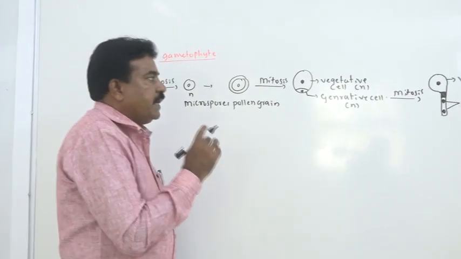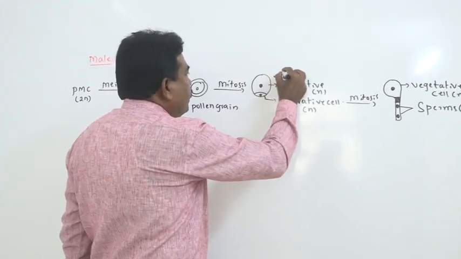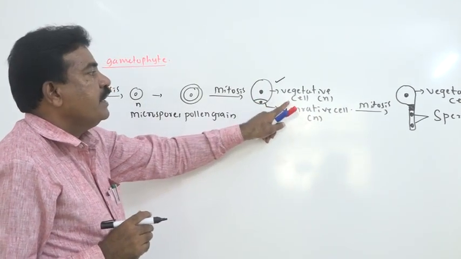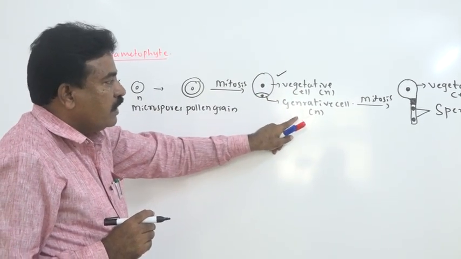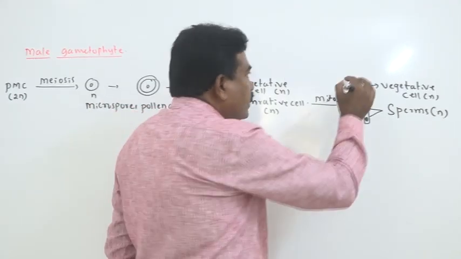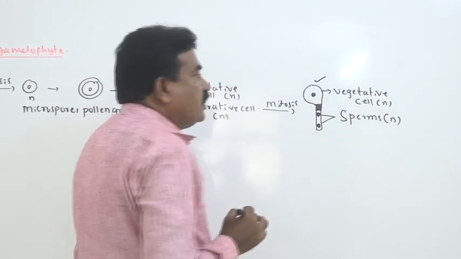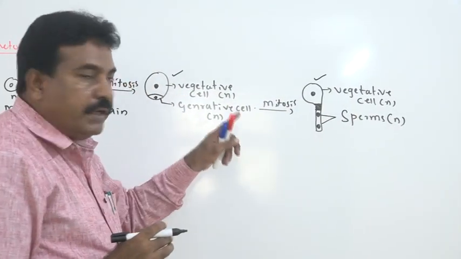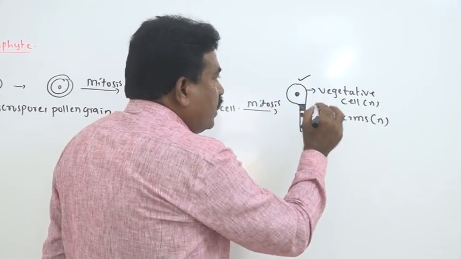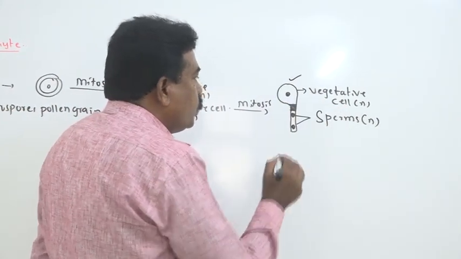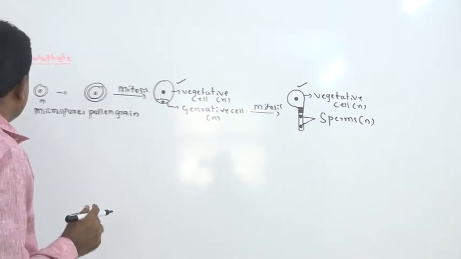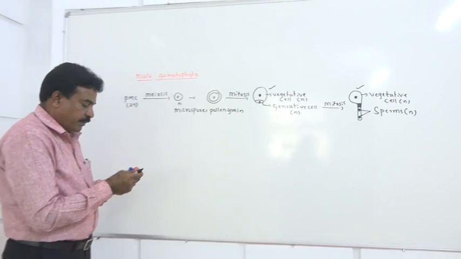In most plants, the pollen grain is shed at the two-cell stage, where one haploid vegetative cell and one haploid generative cell are there. In some plants, at the time of fertilization, the pollen grain may be shed at the three-cell stage. At that time, we have one haploid vegetative cell and two haploid sperms. This is what we call male gametophyte development.